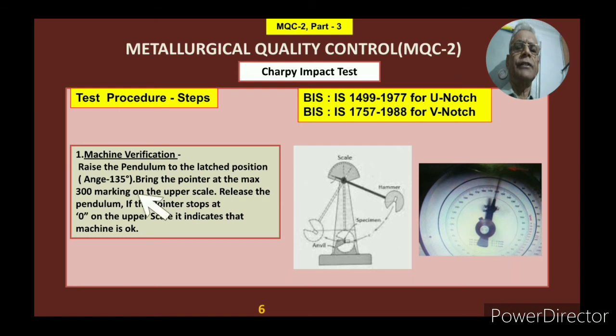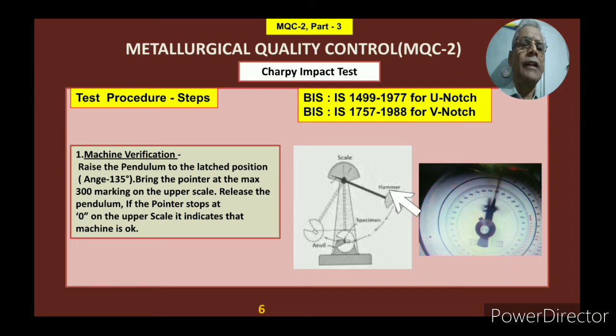Then bring the pointers to the maximum 300 marking on the upper scale. See, this is a slightly bold diagram of this scale. This one is the lower, and the upper one has gone slightly dark. It is on top of that. In that case, you have to bring both these pointers up to the maximum 300, and then you have to release.